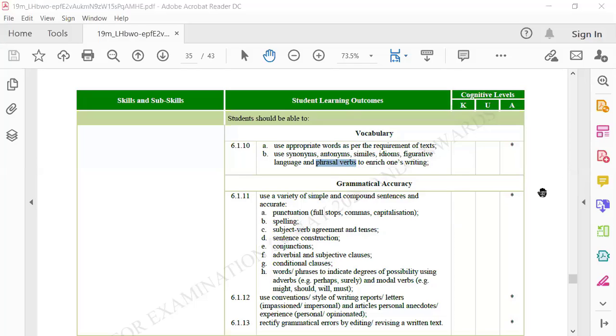Hello everyone. Today we are going to work on vocabulary SLO. This SLO is a very comprehensive SLO. In this SLO there are many subtopics. Today's topic that we are going to focus on is phrasal verbs.